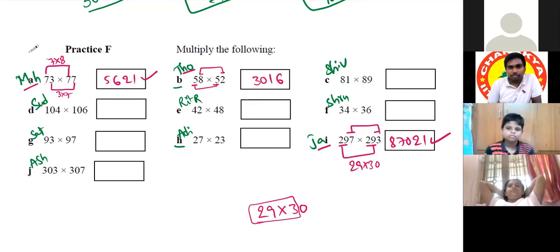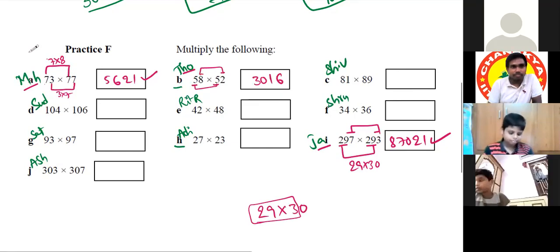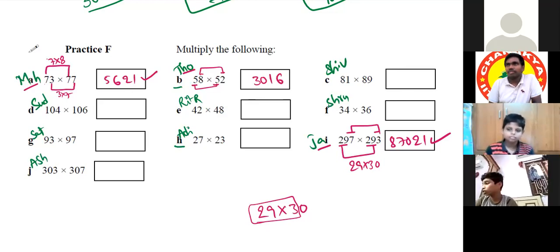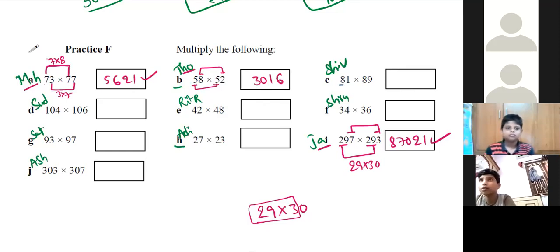Then Pranav. Yes, sir. Sir, 8 into 9 is equal to 72. Next number is 72. Next. 1 into 9 is equal to 09. Very good. 09. Correct. Then Sudisha.